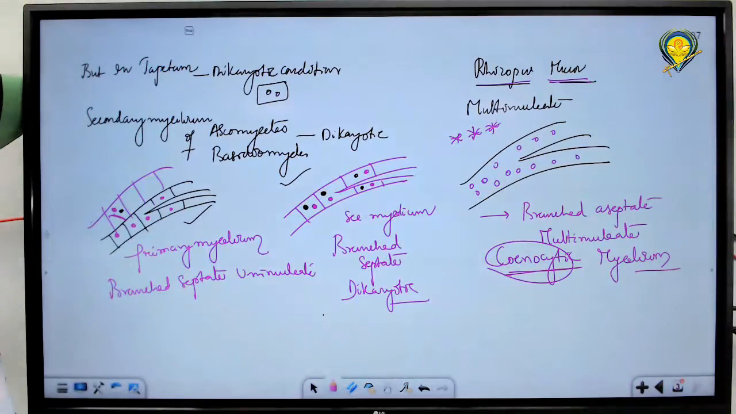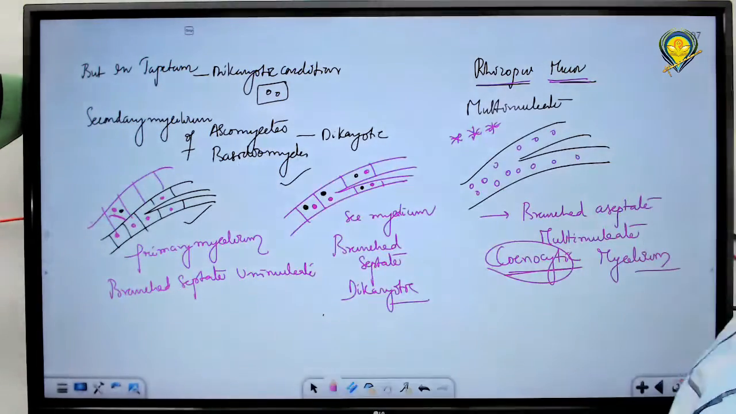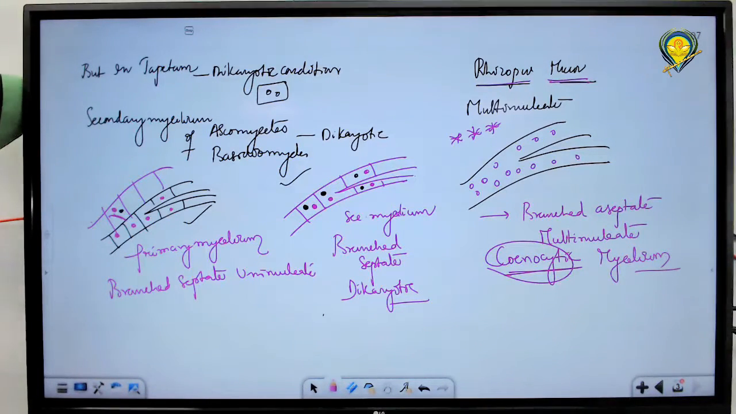Members of Phycomycetes. Such member examples are Rhizopus and Mucor. Rhizopus is often called bread mold. Now this belongs to a group of fungi that is called what? Phycomycetes, algal fungi. This was named algal fungi.